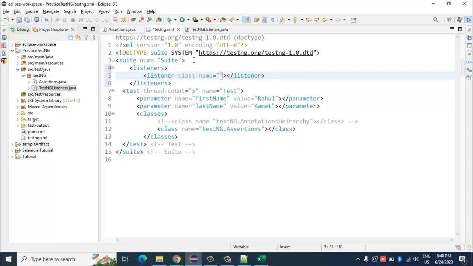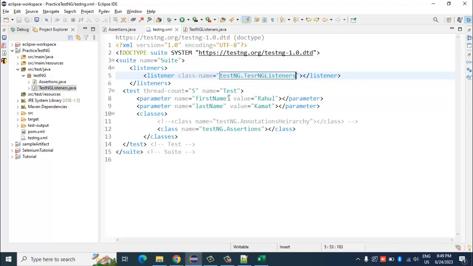The class name is TestNGListeners.java, and it falls under the testng package. So testng dot TestNGListeners.